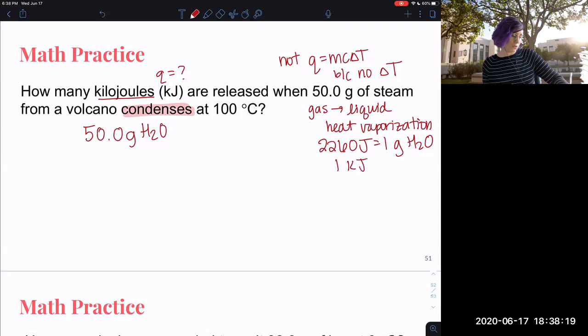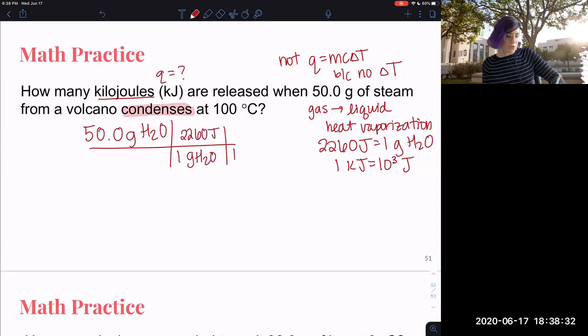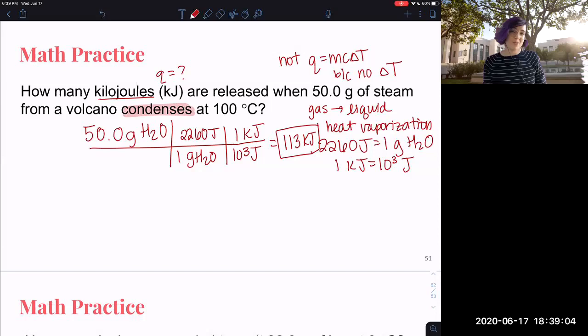So 1 kilojoule is equal to 10 to the 3 joules. So we can use our wonderful dimensional analysis. 1 gram of water is 2260 joules, and 10 to the 3 joules is 1 kilojoule, and that'll give us our kilojoules. And you should get 113, which is perfect sig figs, kilojoules of energy needed here for this process. Not a chemical reaction, but a physical change. Let me know if you have any questions about this. Like, text me right now if you have questions about it.